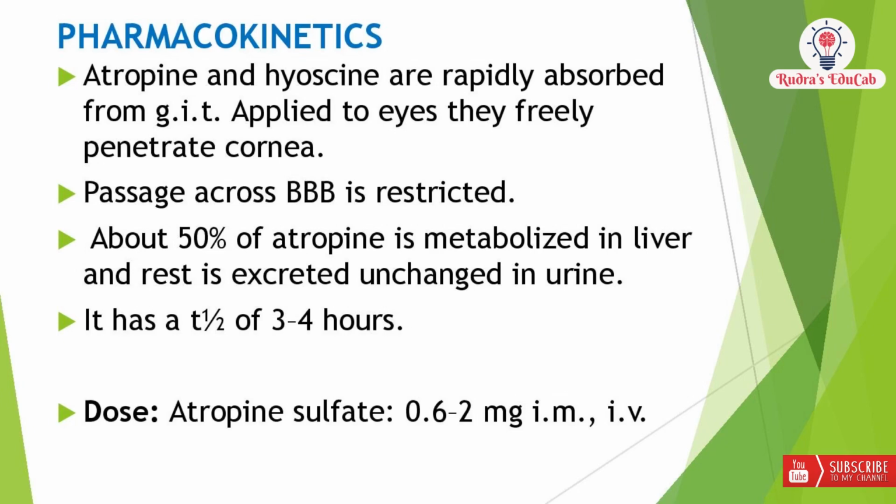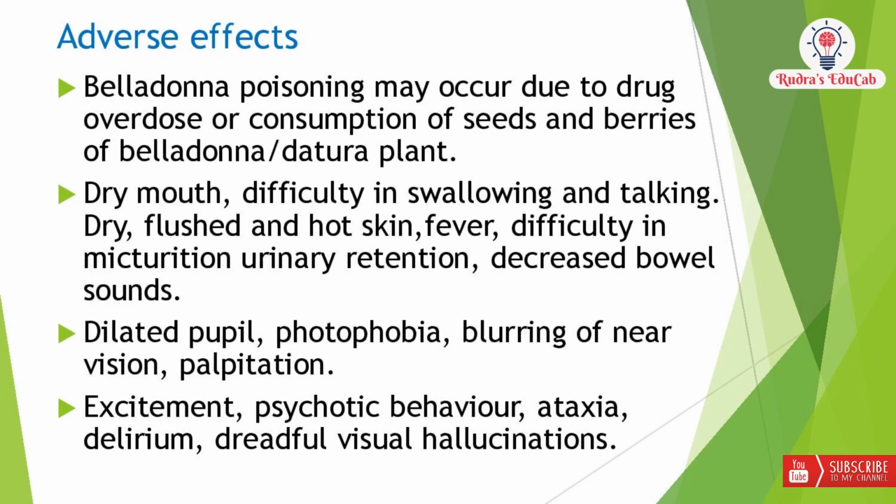The half-life of these drugs, mainly atropine, is 3 to 4 hours. The dose of atropine sulfate is 0.6 to 2 mg, given intramuscularly and also intravenously. Adverse effects.